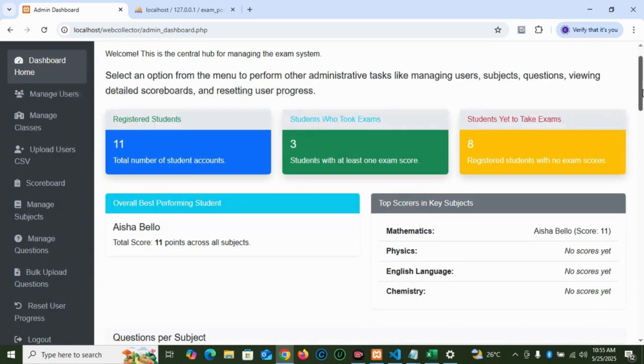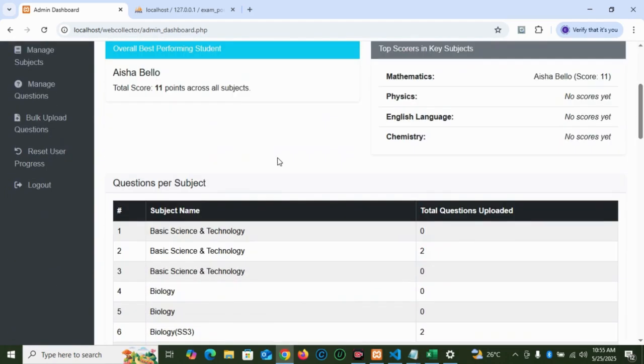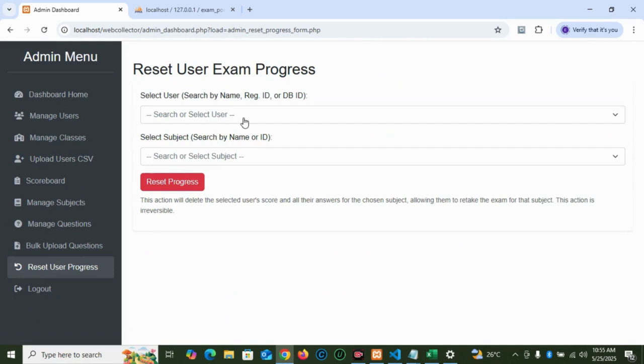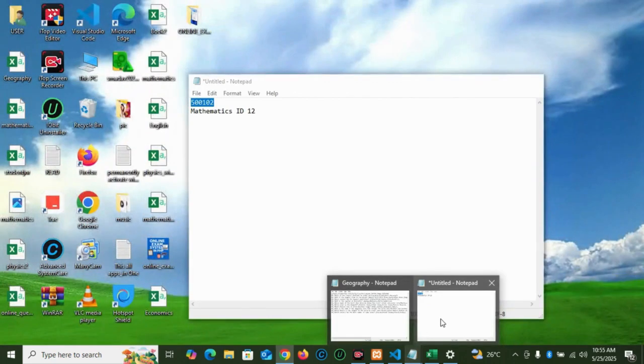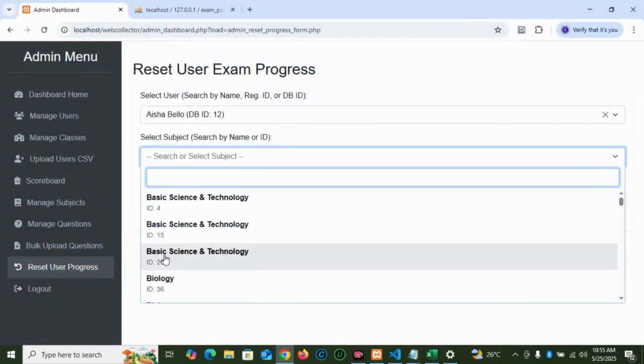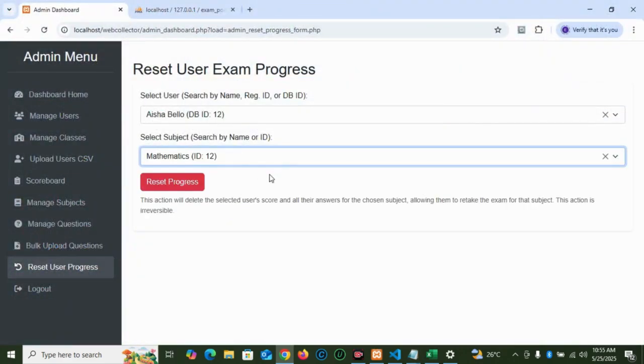All right, now we come here to reset. This is the admin dashboard. Let us reset the user's details. I think that is Aisha Bello. You can type, that's one advantage of this particular text box. The ID for mathematics should be ID 2. So look for mathematics, you can tap mathematics. Okay, this should be ID 12. So let's reset our progress.